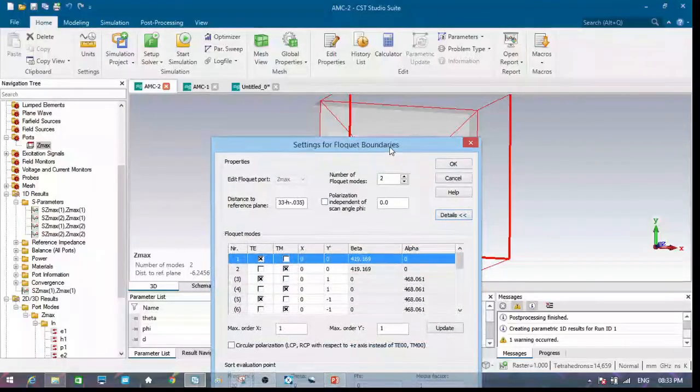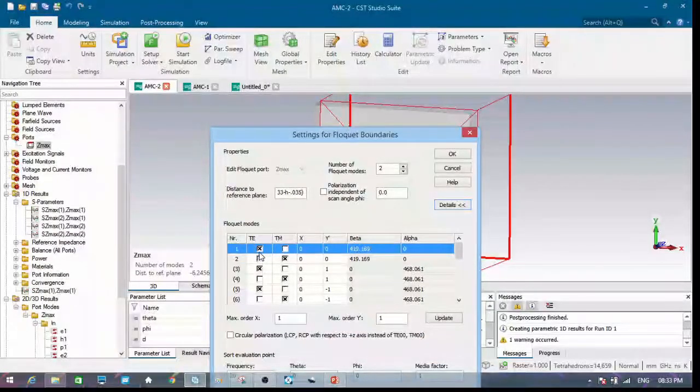When we click on details, we get an idea that number 1 indicates the TE excitation and number 2 indicates the TM excitation. When we increase the number, we can also excite different types of excitation having different modes.